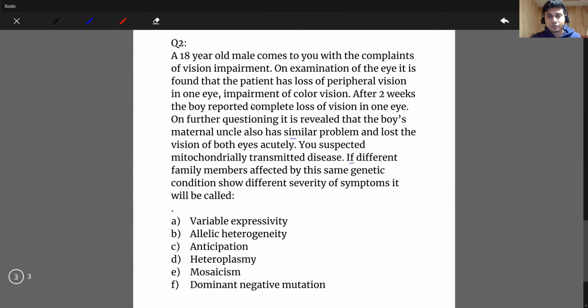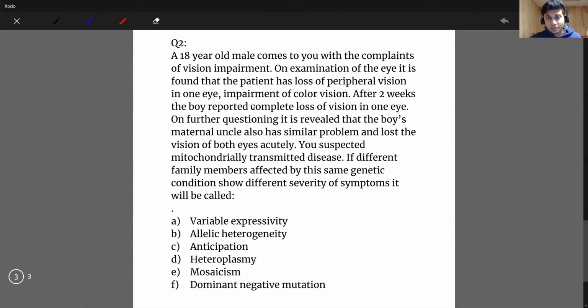Now, if different family members affected by the same genetic condition show different severity of symptoms, it will be called. So this question is asking you about some genetic terms. I think I got an answer on Facebook Live, that is heteroplasmy. Dr. Khan, thank you very much for answering. Let's see what the answer is.